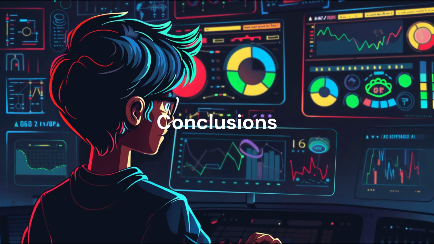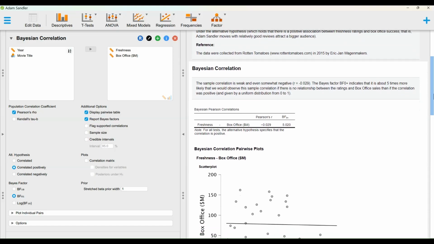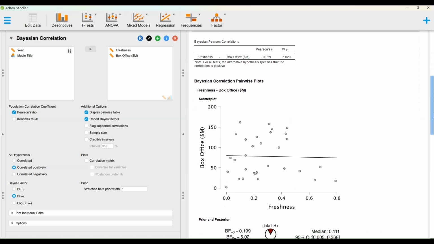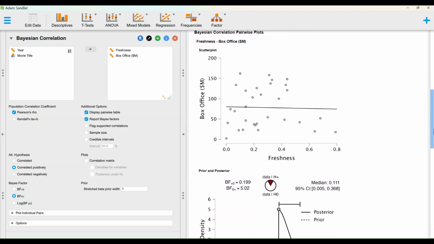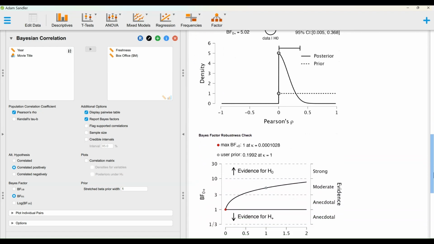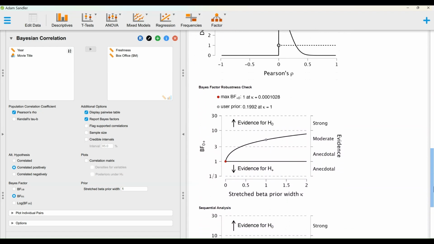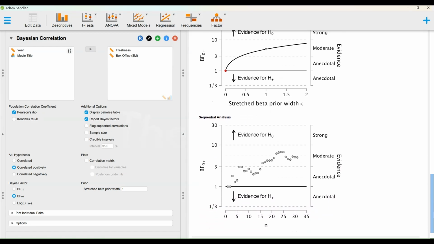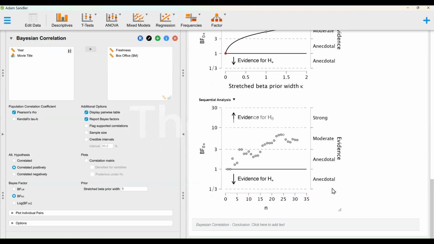Conclusions. The sample correlation is weak and even somewhat negative, r equals -0.029. The Bayes factor BF0+ indicates that it is about 5 times more likely that we would observe this sample correlation if there is no relationship between the ratings and box office sales than if the correlation was positive, and given by a uniform distribution from 0 to 1.